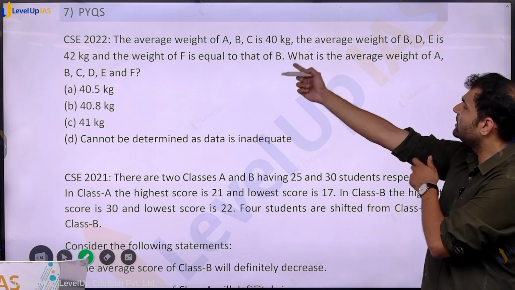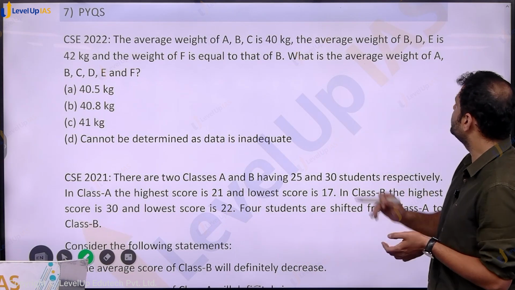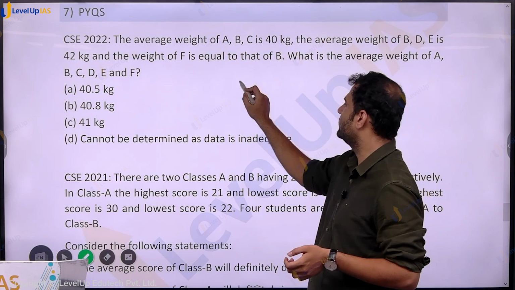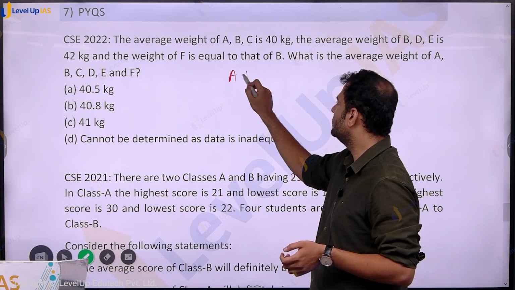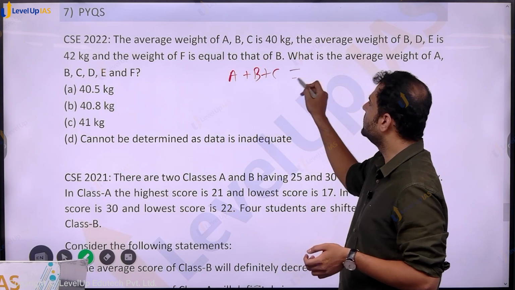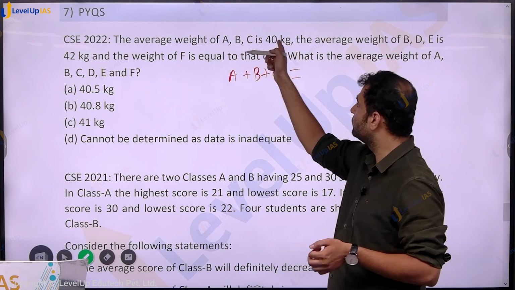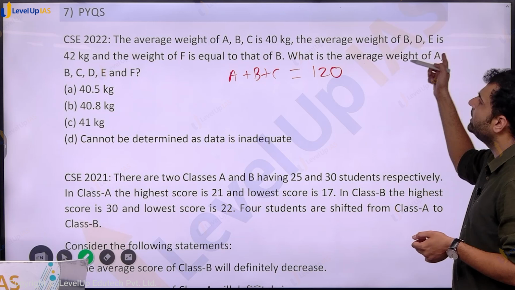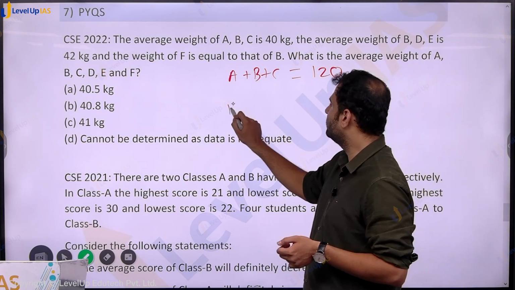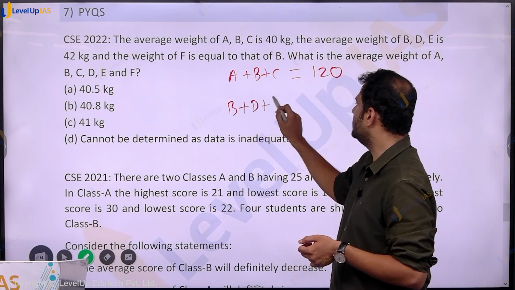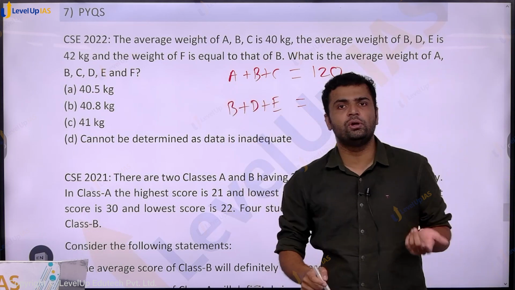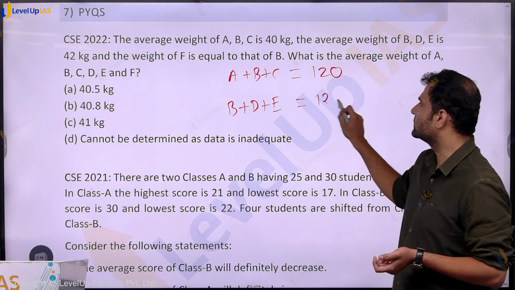The average weight of A, B, C is 40. Average weight of B, D, E is 42. So the average weight of A, B, C is 40, so we can find the sum A plus B plus C is equal to average into number of items. So 40 into 3, which is 120. Fine. Average weight of B, D, E is 42, so again the sum B plus D plus E is 42 into 3, which is 126.